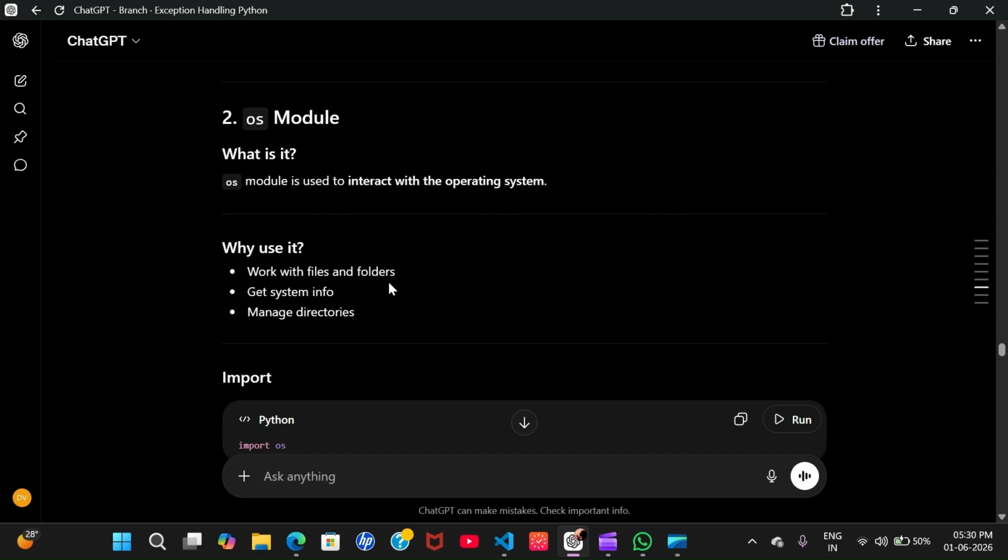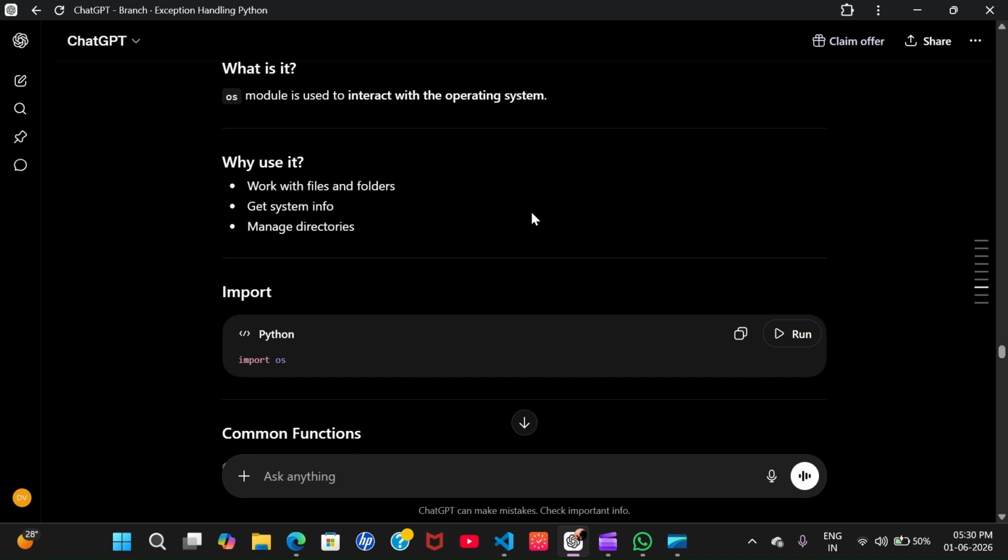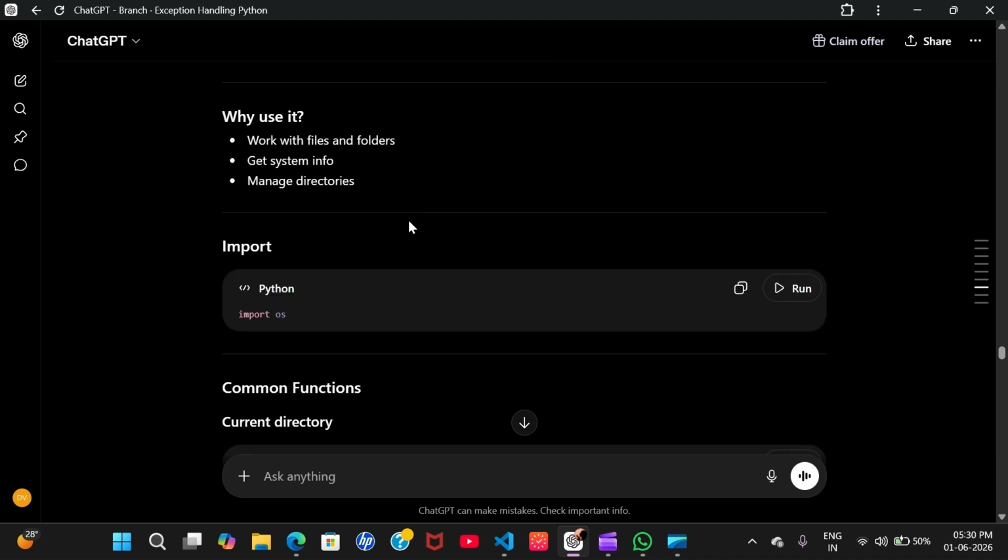Now the os module. What is os? Operating system module. It is used to interact with the operating system. Why? To work with files and folders, get system info, and manage directories.